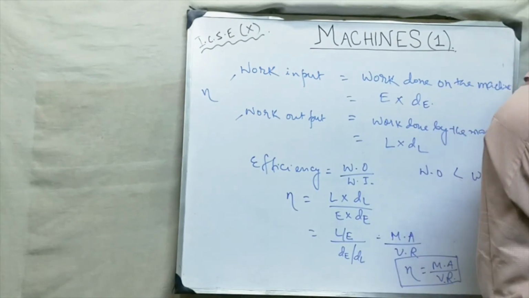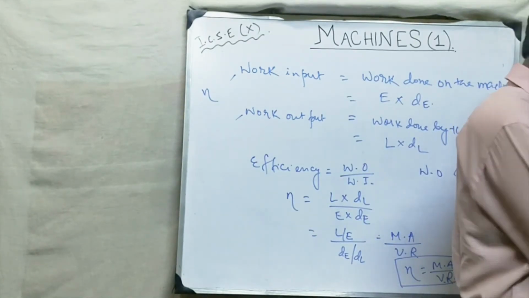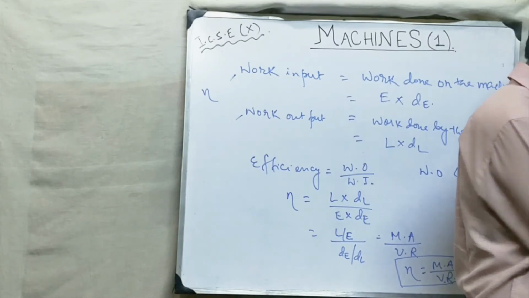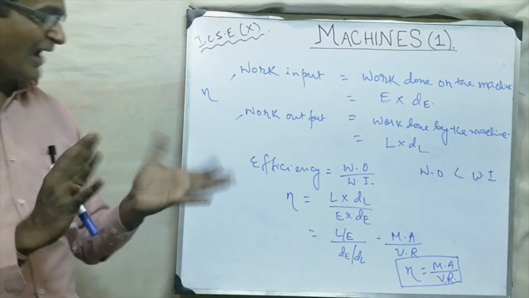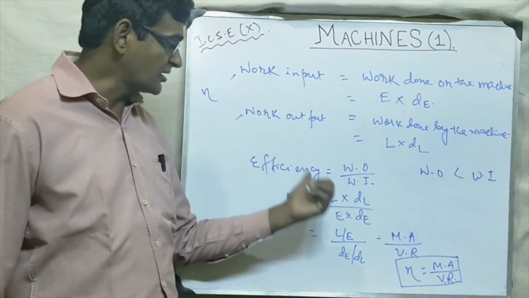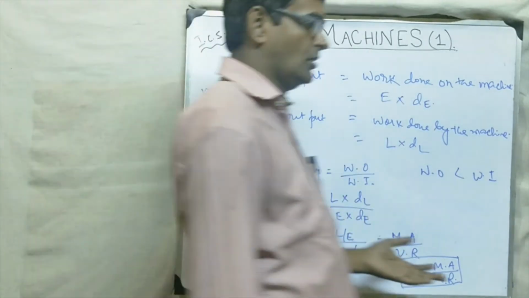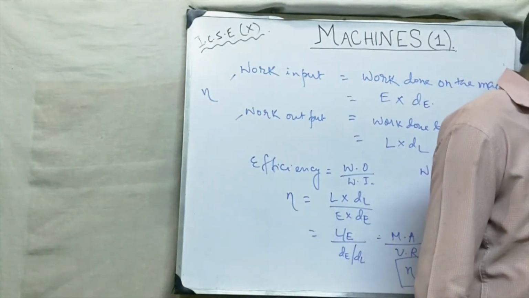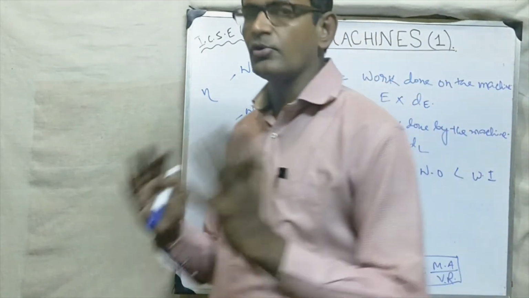Now, principle of machine. What is the principle of machine? Principle of machine states that for an ideal case, efficiency is 100% and work input is equal to work output, or work output is equal to work input. Okay, for an ideal case.